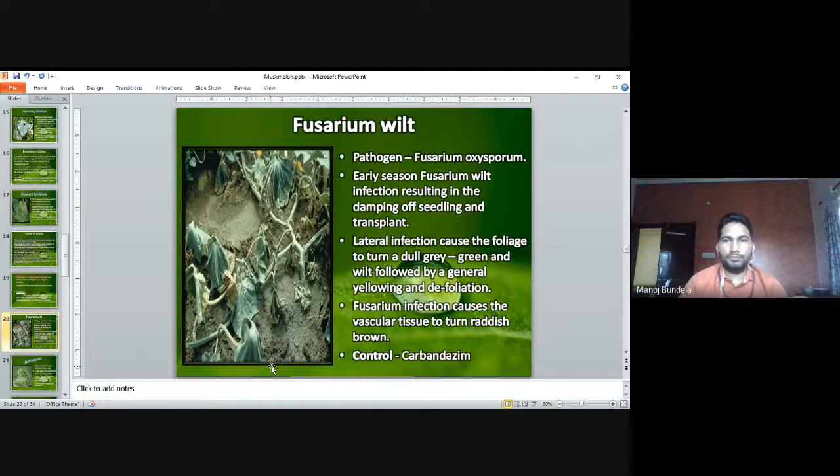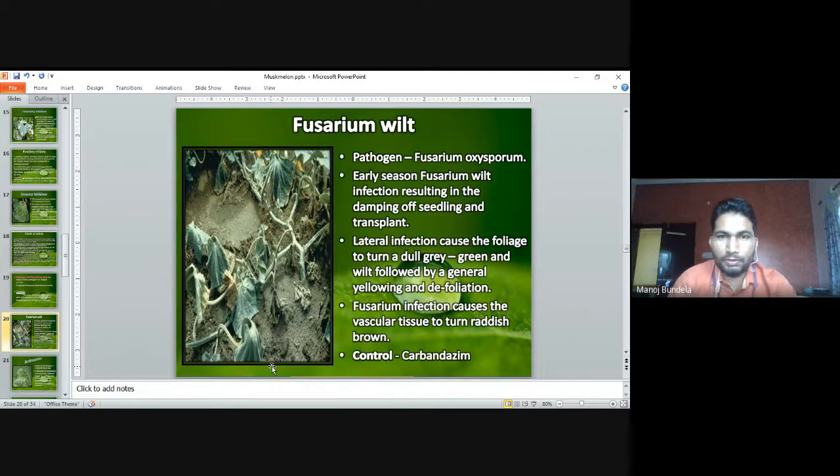Fusarium wilt, pathogen Fusarium oxysporum. Early season Fusarium wilt infection results in damping off of seedlings and transplants. Later infection causes the foliage to turn a dull grey-green and wilt, followed by general yellowing and defoliation. The Fusarium infection causes the vascular tissue to turn reddish-brown.